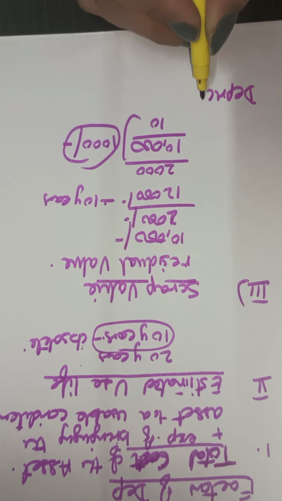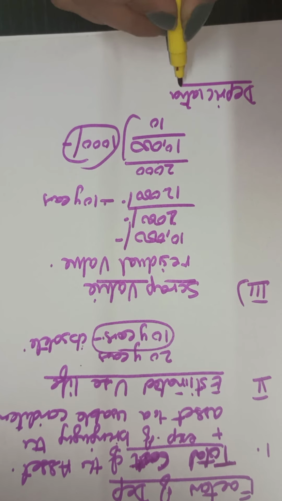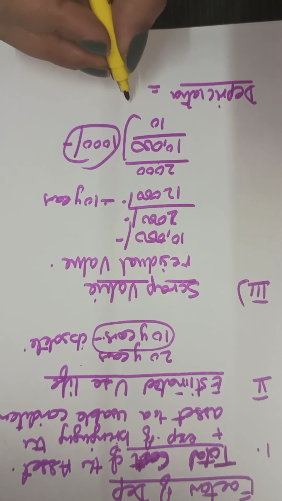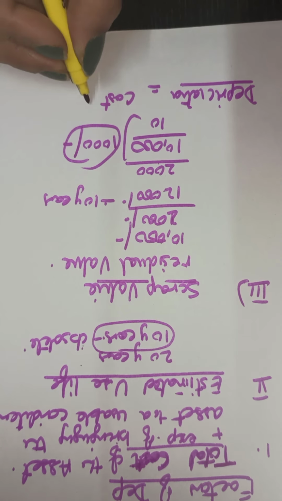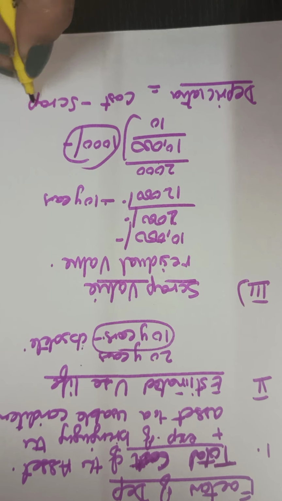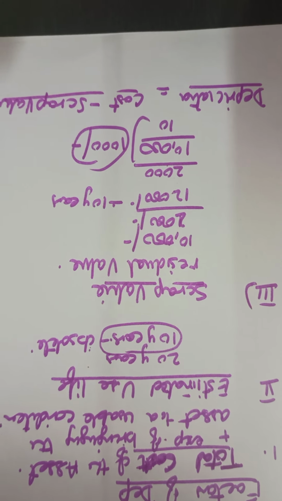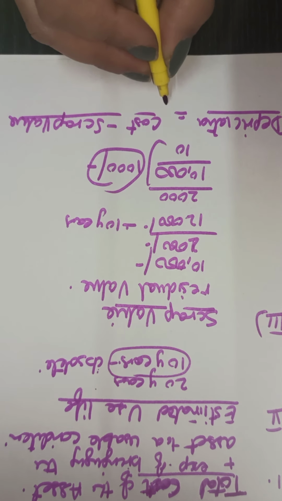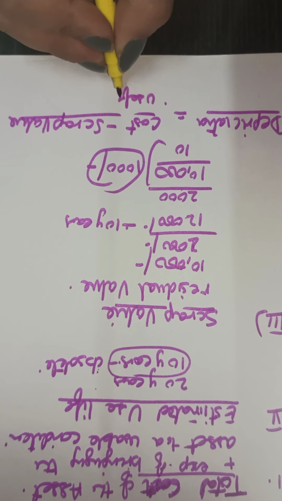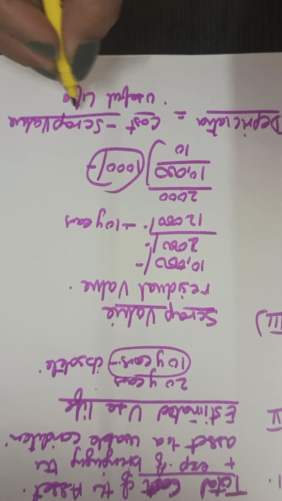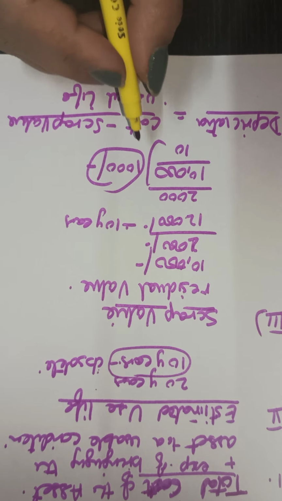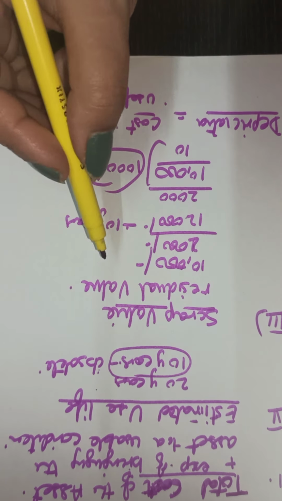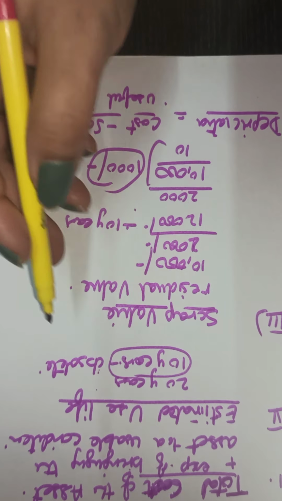Depreciation will be the cost, that is the total cost minus the scrap value, upon the useful life of the asset. This will be the depreciation.